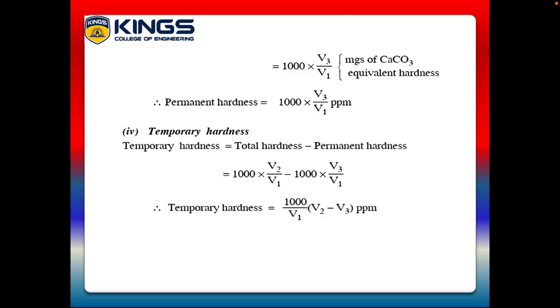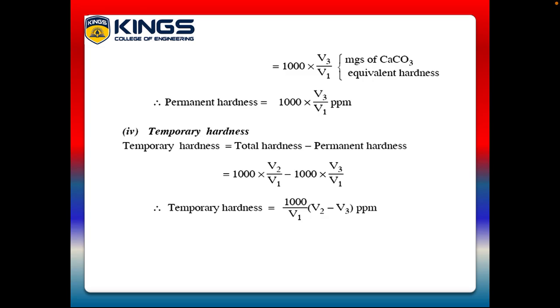Therefore, 1000 ml of the given water sample is equal to V3 into 50 by V1 into 1000 by 50. It is equal to 1000 into V3 by V1 milligrams of calcium carbonate equivalent hardness. Therefore, permanent hardness is equal to 1000 into V3 by V1 ppm. By using this formula, we can calculate the amount of permanent hardness present in the given sample water.